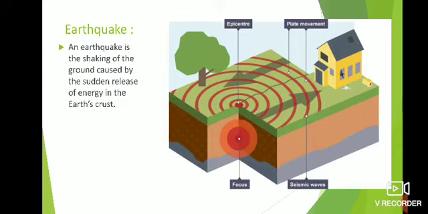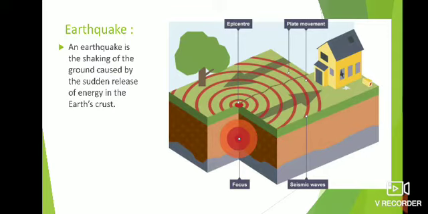When two plates collide, the place where they collide causes the most earthquake, and the place where it originates is known as the focus. The plates are in the mantle crust layer, and the focus is where the earthquake occurs.